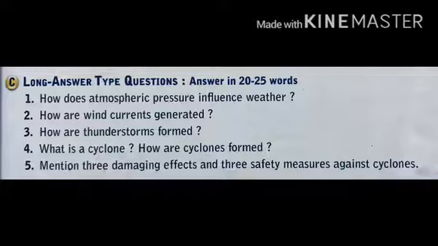Now the fifth question is: mention three damaging effects and three safety measures against cyclone. The answer is on page number 122 and 123. Destruction caused by the cyclone. Some damaging effects of cyclone and destruction caused by them are given below.